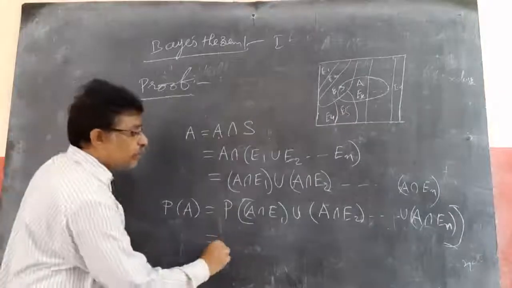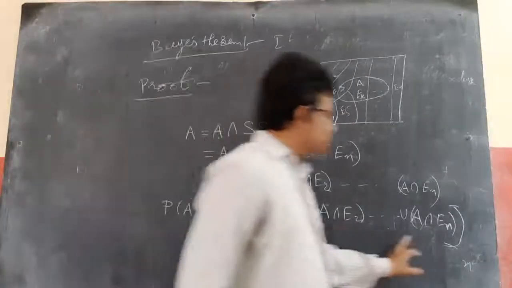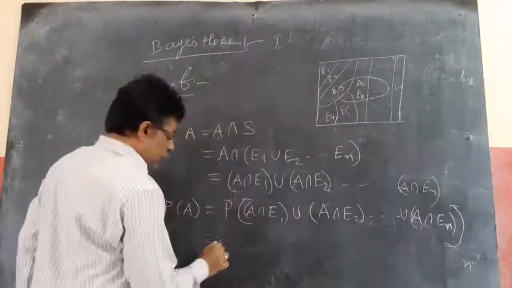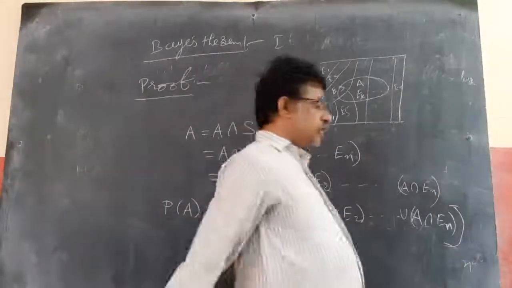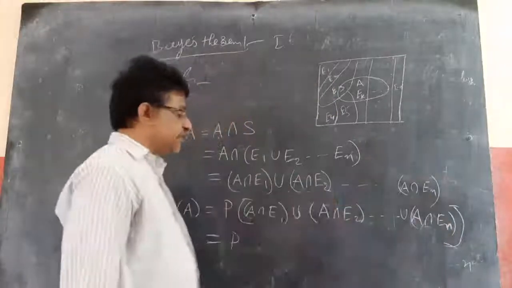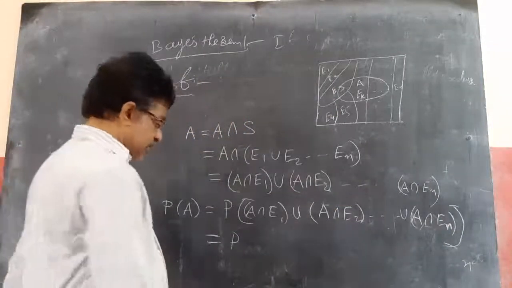P of A union B union C, and so on. So the addition theorem, what did you learn? P of A union B union C equals P of A plus P of B plus P of C minus P of A intersection C minus P of B intersection C, and so on.